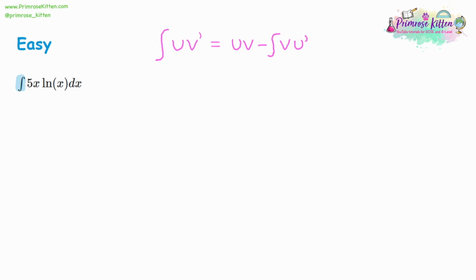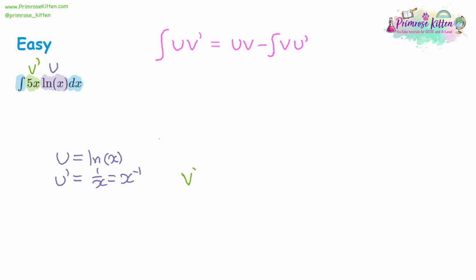So again, we've got our integration notation. We've got two different parts, the 5x and the ln x. But remember, from last time, having the ln go first is helpful. So we'll have the ln as u, and we'll have the 5x as v dash. So looking at u first, u is equal to ln x, and we're going to need u dash. Differentiate ln x, you get 1 over x, which can be written as x to the minus 1, which is helpful when you're simplifying using the laws of indices.